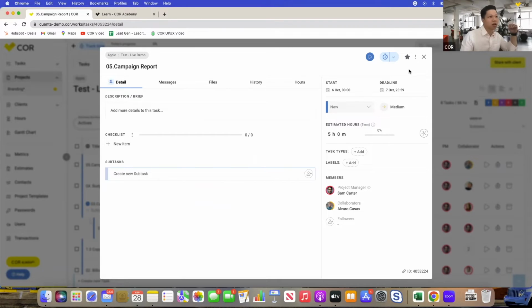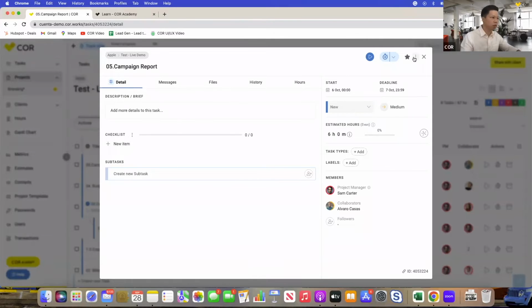A couple of things other than that I'd like to show you. Of course, if you want to change the estimated hours, this comes from a template, right? So if you want to, let's say, actually this task will take 6 hours for this particular project, you can hit that and just make those changes really quickly. You can change the priority levels, the status, and even the deadline if you want to make those changes as well.